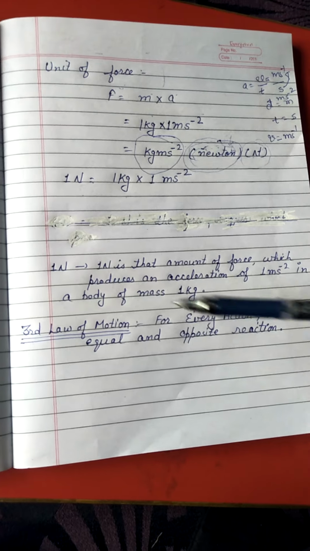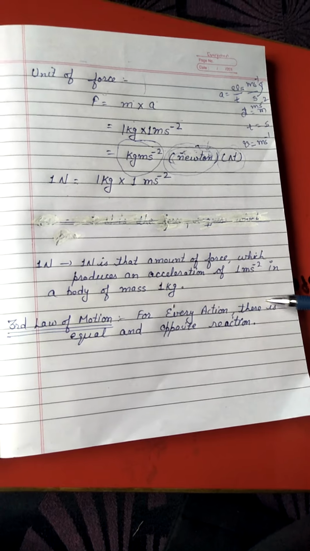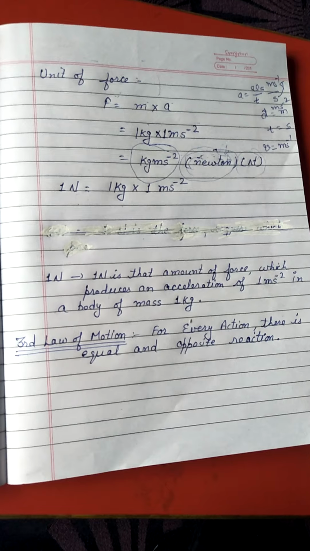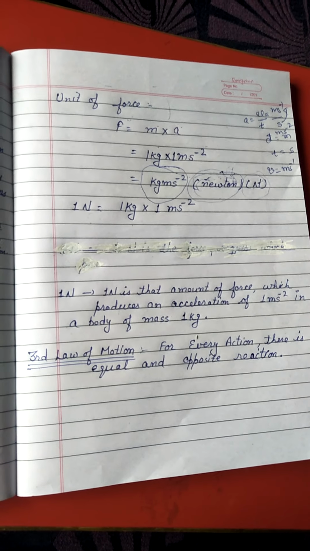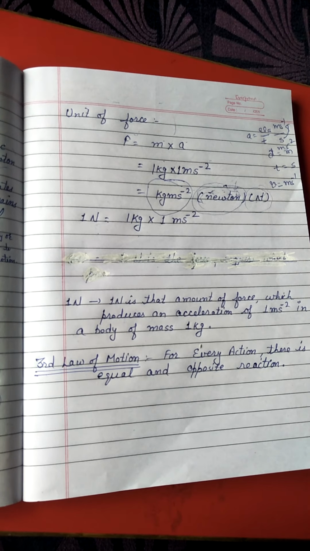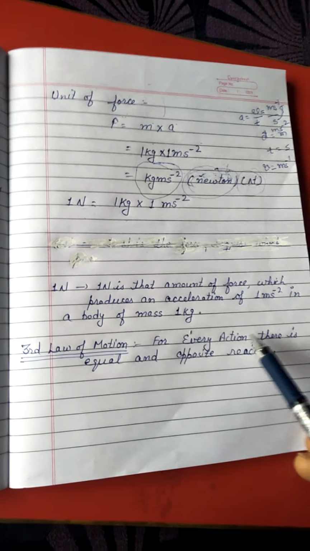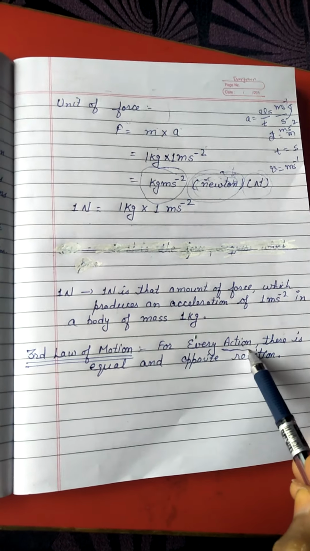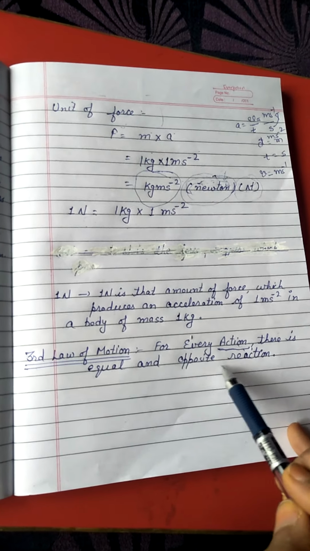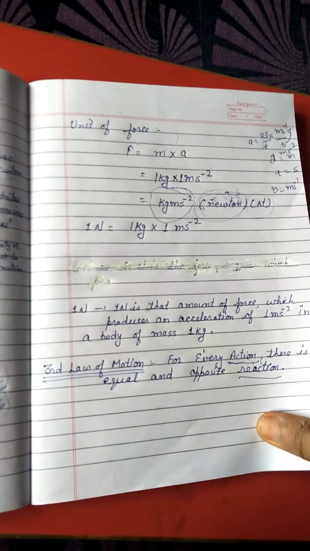Next we have the third law of motion, and this law states that for every action there is an equal and opposite reaction. For this I want to give you a simple example. During your examination, if you do more hard work, you will get good marks, and if you do not do the hard work, you will get less marks. So whatever the action means, the studies done by you. If you do good studies or hard work, then the reaction is also good. So for every action there is an equal and opposite reaction.